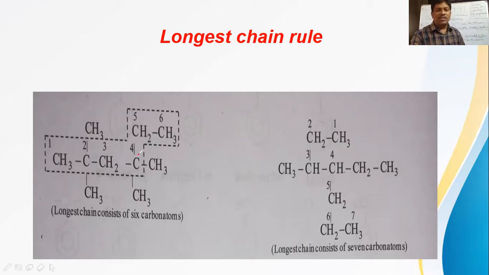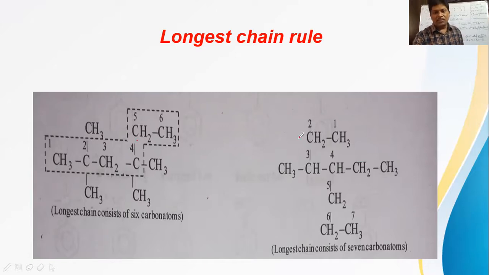That's why we have selected this chain as the parent chain. After that, the methyl branches: 1 methyl branch is on the second carbon, another methyl branch also on the second carbon, and on the fourth carbon also 2 methyl branches are present. The longest chain consists of 6 carbons, and that is called the parent chain. We need not always take the straight chain; it may be zigzag also, so that the maximum number of carbon atoms in the given structure is included. We have to keep that point in mind.